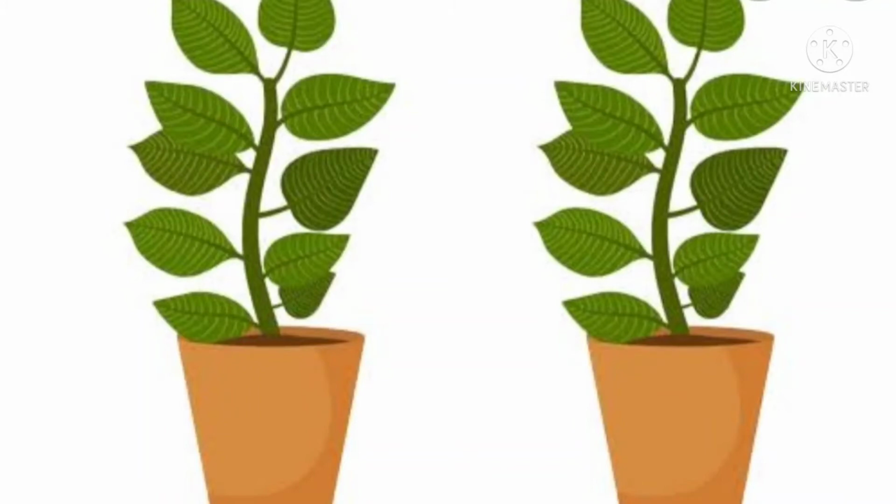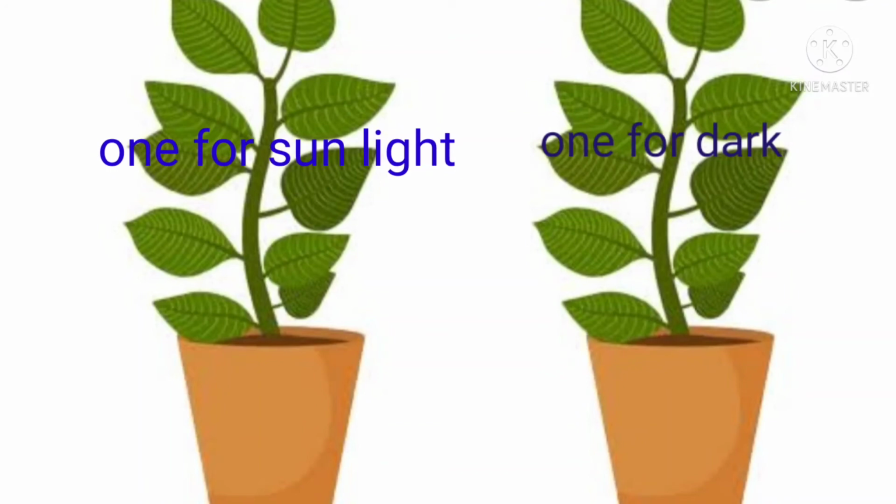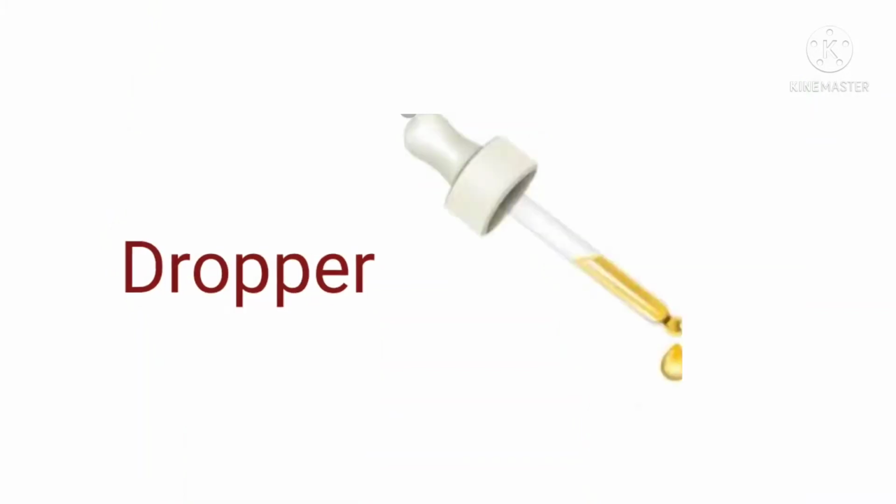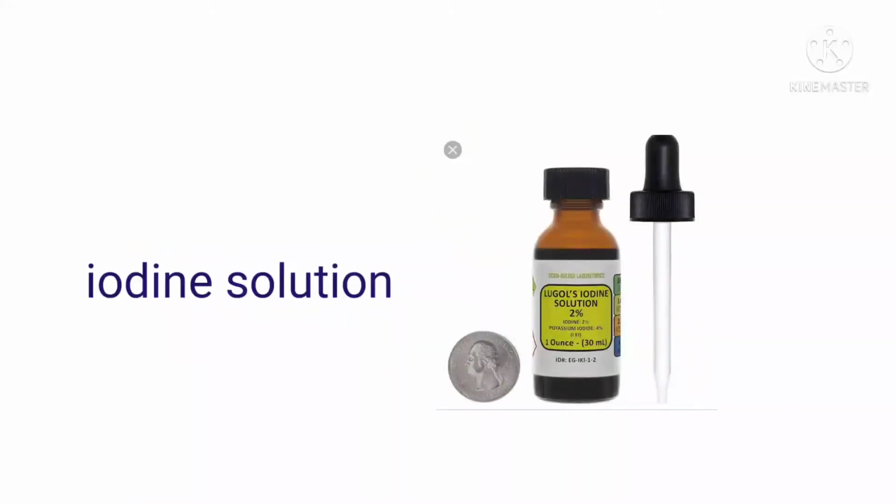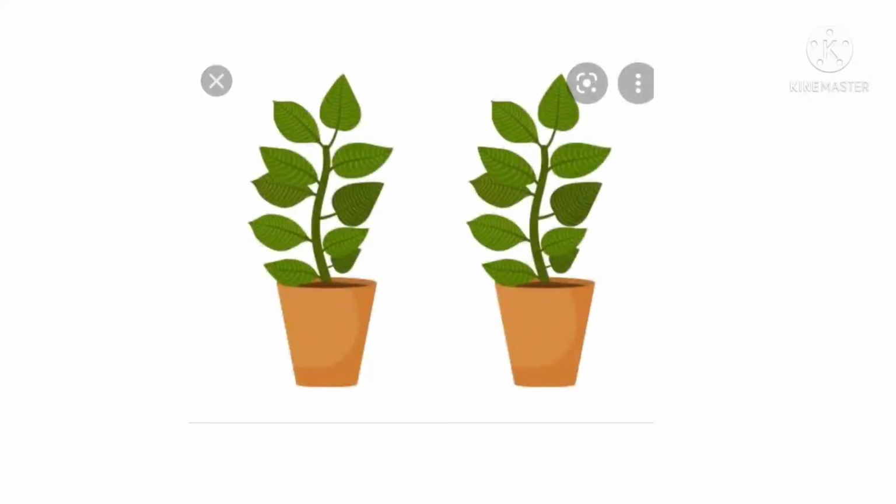Now we recall them. To know the importance of light in photosynthesis, what do you need for this activity: 2 potted plants, dropper, test tube, iodine solution, water. What to do? Take 2 potted plants of the same kind.